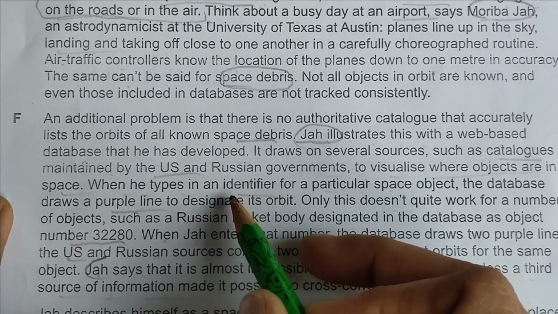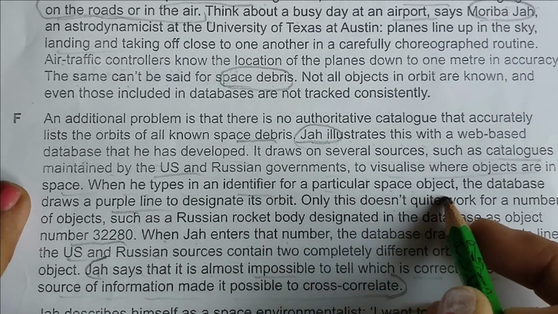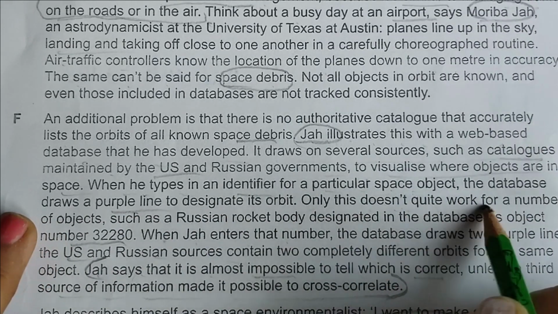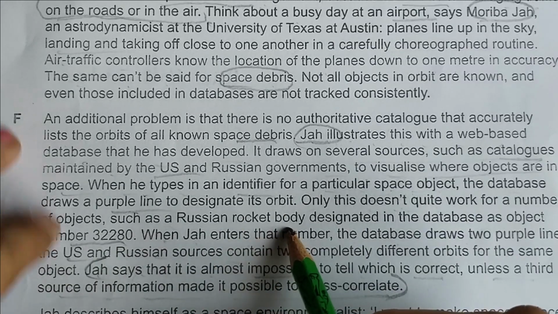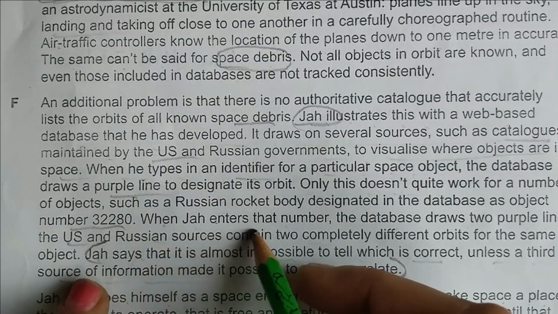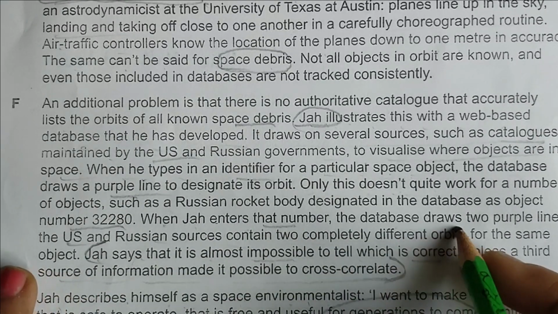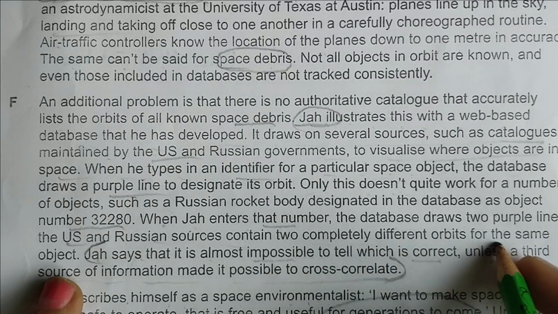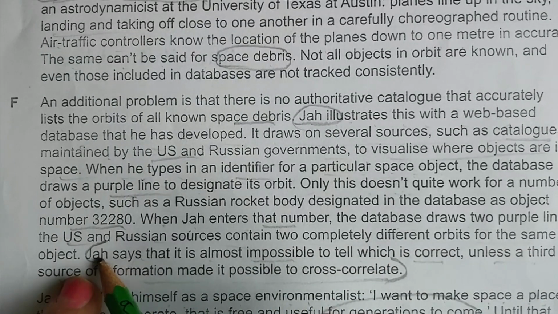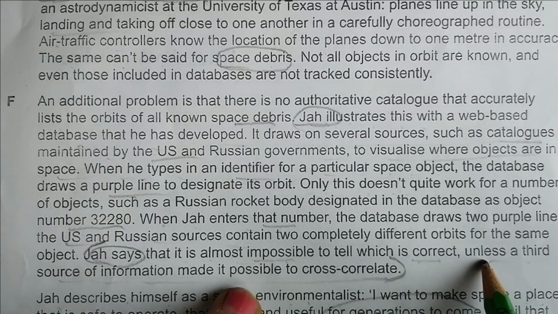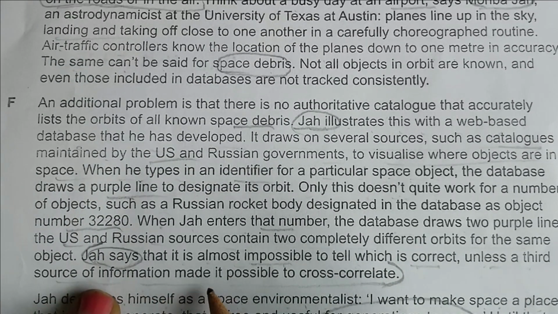When he types in a particular space object, the database draws a purple line. But this doesn't quite work for a number of objects. A Russian rocket body is designated in the database as an object. When Jha enters that number, the database draws two purple lines. US and Russian sources contain two completely different orbits for the same object. Jha says again, it is almost impossible to tell which is correct unless a third source of information makes it possible to cross correlate.